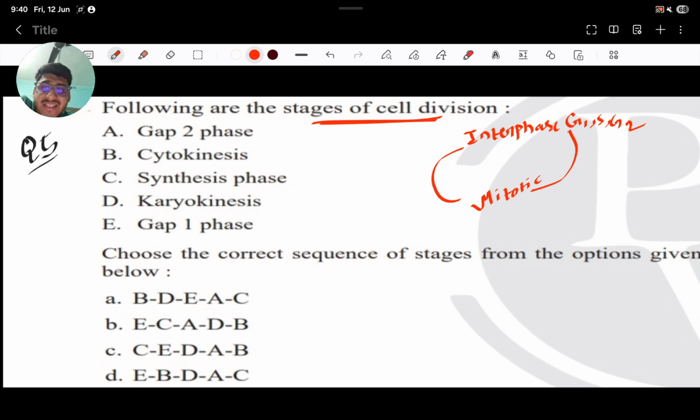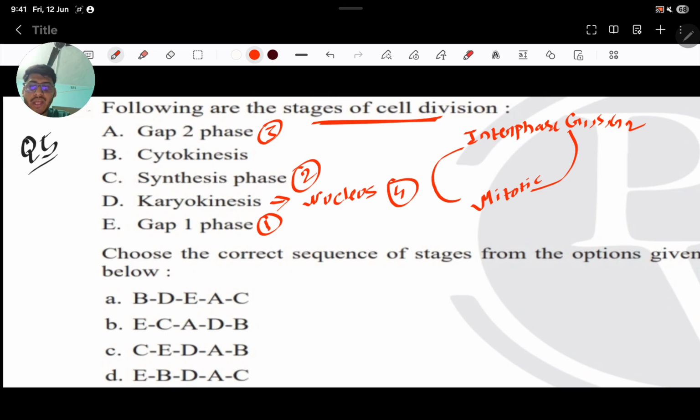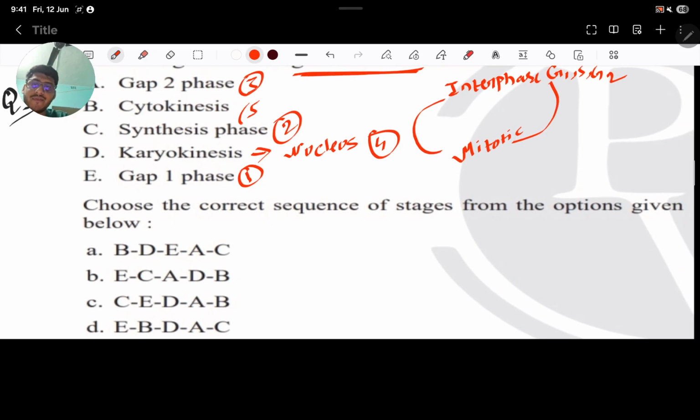So the first stage is what? The gap 1 phase. This one is the first stage. So E will come first. Then comes the S phase or the synthetic phase. This is the second one. Then comes the G2 phase. This one is the third one. Then what? The nucleus division will happen, that is karyokinesis. Okay. This is the fourth one. And obviously this will be the fifth one.